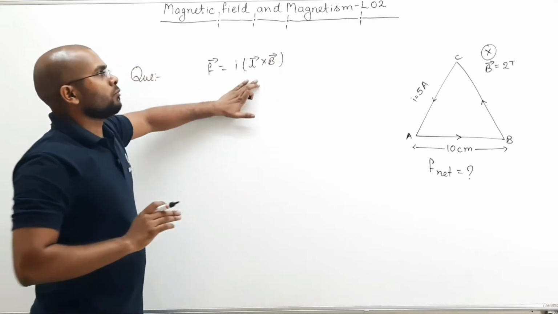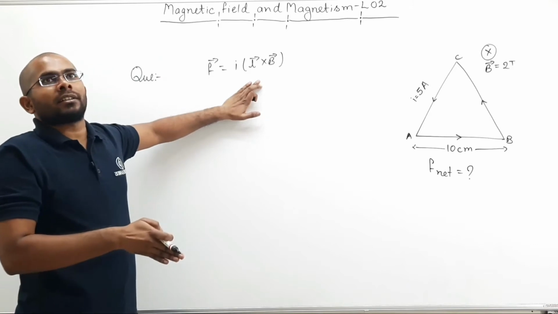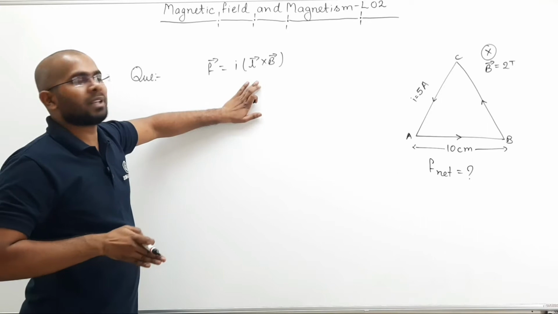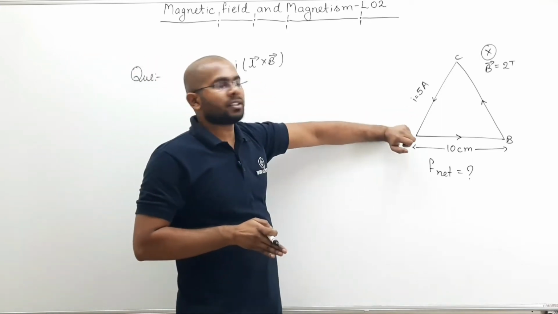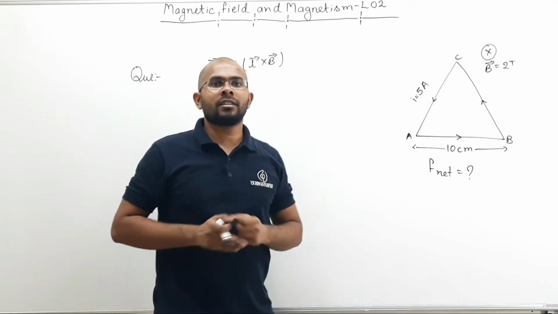Now this formula is applicable for a straight current carrying conductor. If the current carrying conductor is a straight conductor, then this is applicable. But here it is not a straight conductor. Here there are 3 parts, 3 straight conductors.